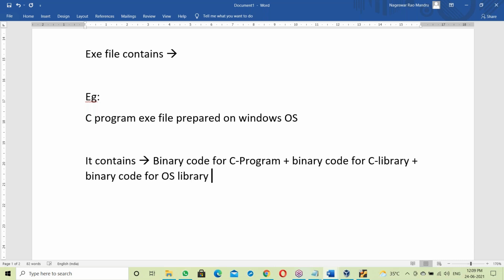So the exe file contains the OS library also.